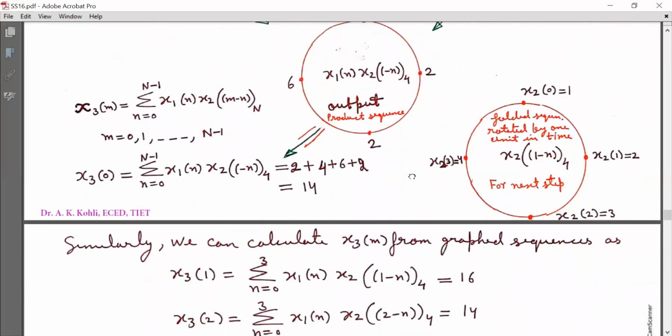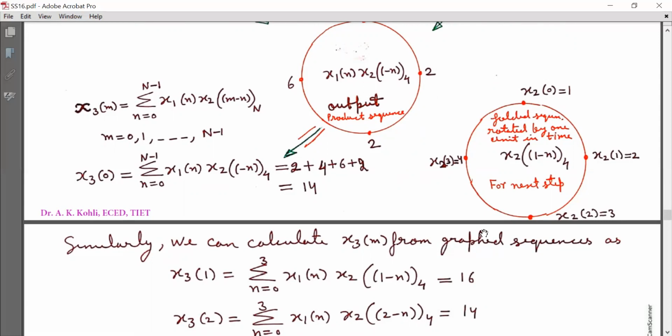Similarly, we can calculate x3[m] from the folded sequences. x3[1] is equal to summation n running from 0 to 3, because capital N is equal to 4, so N minus 1 is equal to 3. So x3[1] is equal to summation n running from 0 to 3 x1[n] into x2[(1 minus n) with subscript 4]. Now we need the product sequence x1[n] multiplied by x2[(1 minus n) with subscript 4].